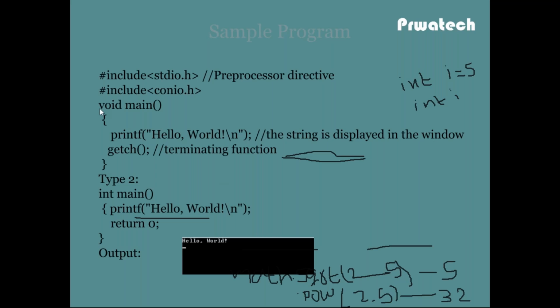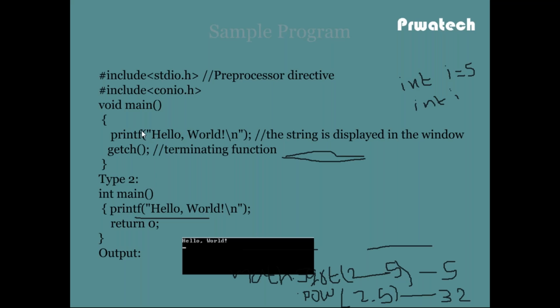So how does C work? The compiler doesn't know any language like English, Tamil, Telugu. The compiler knows only binary codes, that means 1 and 0. Whenever we build the solution, this code like void main, printf, getch are converted into 1s and 0s, binary code. Whenever we build the solution, the compiler creates the obj file.